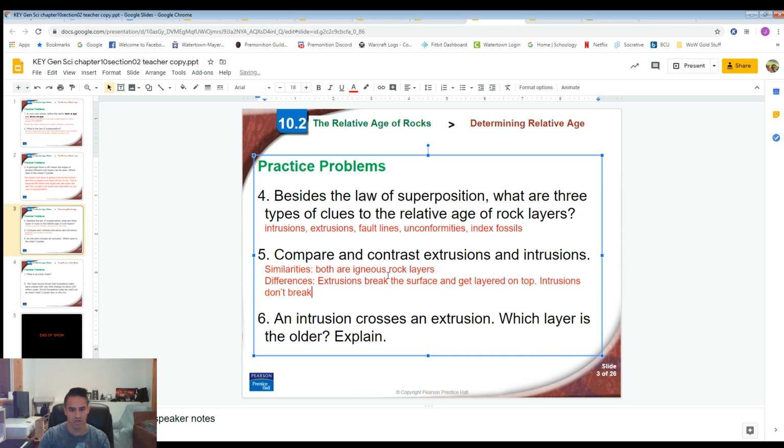Intrusions don't break the surface and stay underground. Okay, there we go. All right, an intrusion crosses an extrusion. Which layer is the older? Explain. Okay, so this is an interesting one.